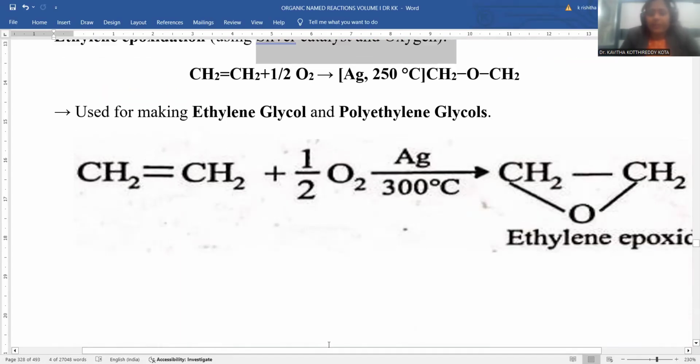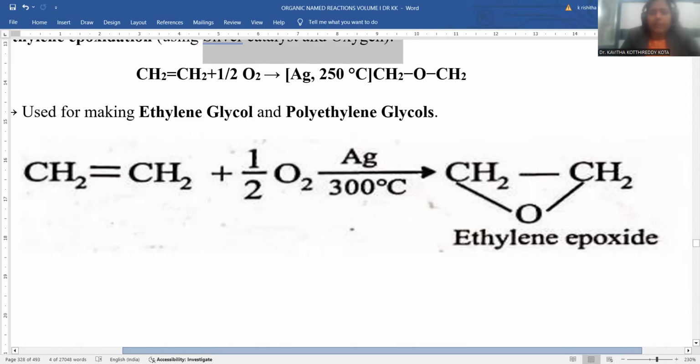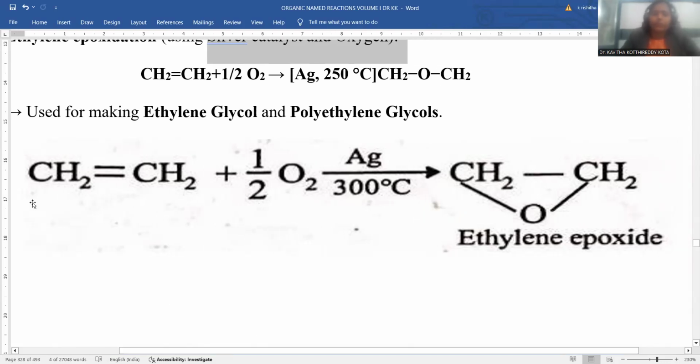To represent the reaction schematically, a chemical representation is provided in stoichiometric ratio. I am taking ethylene treated with controlled oxidation, half a molecule of oxygen being sufficient for one mole of ethylene. Silver is the catalyst to accelerate the rate of the reaction. 300 degrees centigrade is sufficient to achieve this epoxide. The product is ethylene epoxide. This is the way bulk scale epoxidation synthesis is possible. It is an industrially viable pathway, and the maximum quantity of epoxides is generated in this manner.